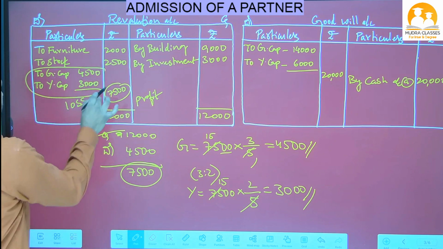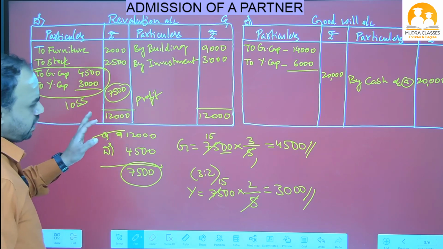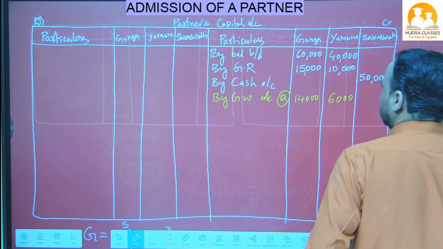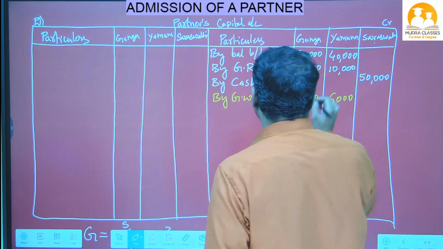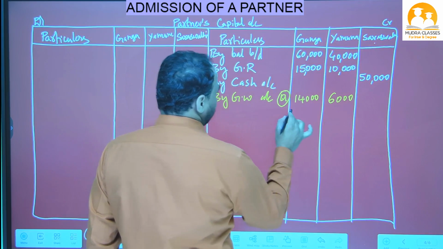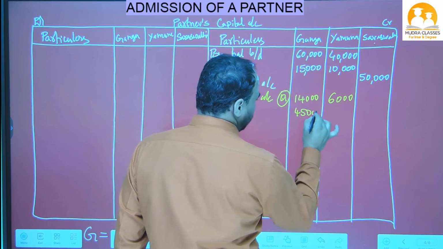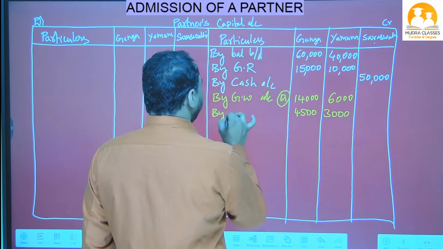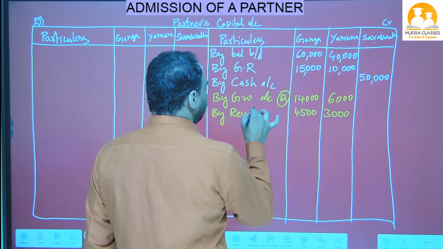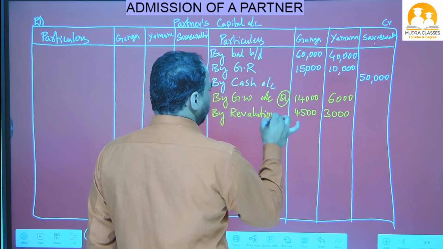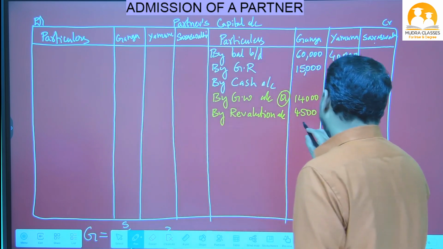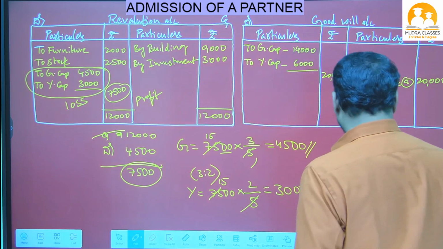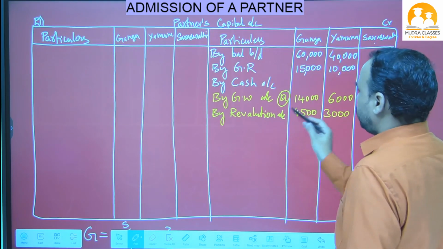This profit we have to transfer to partners capital account credit side. So in partners capital account we have to write on credit side because that is a profit. So in partners capital account credit side we have to write 4,500 and 3,000 rupees. Okay, from where did we get this profit? From revaluation account, beta. So write down here revaluation account.